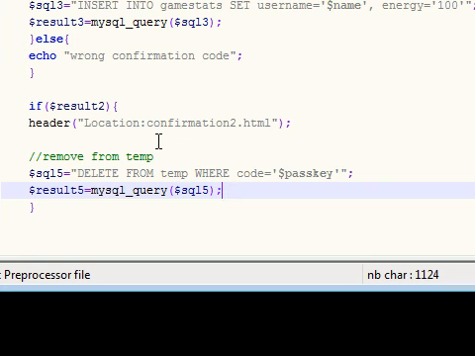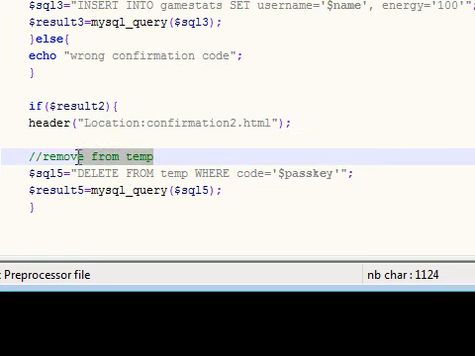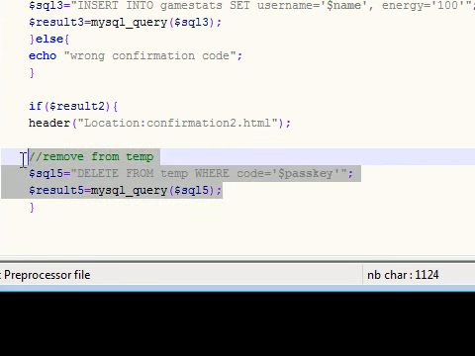So in this tutorial we learned how, if everything went alright, to direct you to a website saying thank you, you can now log in. And in the next tutorial we're actually going to be learning how to create a session and how to have the user log into their account. And lastly, we took all of their information from that temporary database and we deleted that. This is actually optional. You don't have to delete it, but why would you want it in there? It's just going to take up space, and it's just a neat little trick.